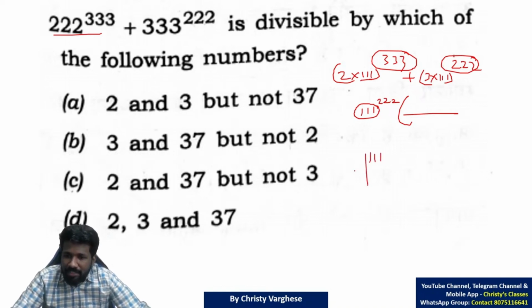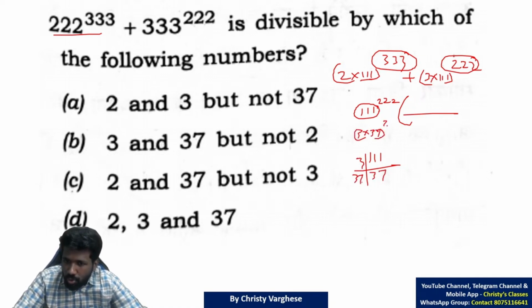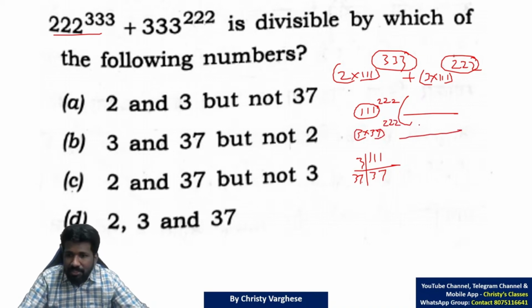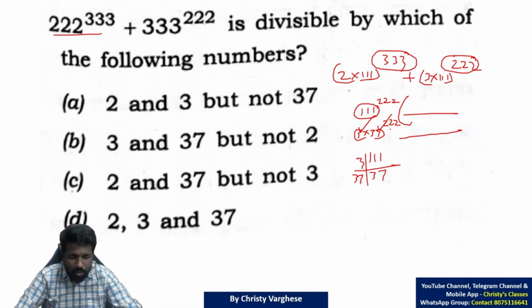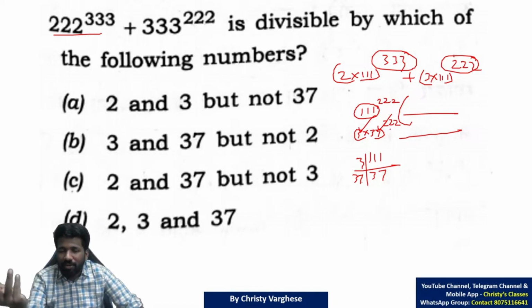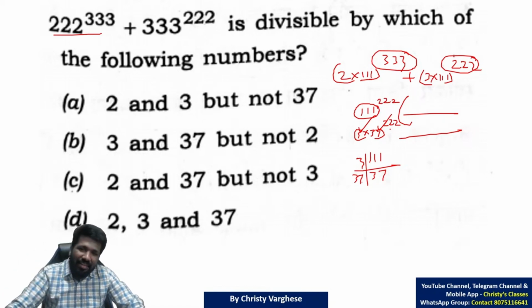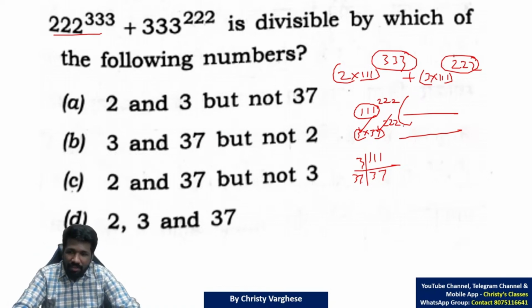111, if you factorize it, you will get 3 and 37 as factors. So this is 3 into 37 raised to 222 into something, whatever be that something. That means 3 is a factor, 37 is a factor for sure, na? Because 3 into 37 raised to 222 means 3 raised to 222 into 37 raised to 222. That means 3 and 37 are plenty in number. If it is one time also, we say it is divisible, na? So they are 222 times. So clearly they are divisible by 3 and 37.